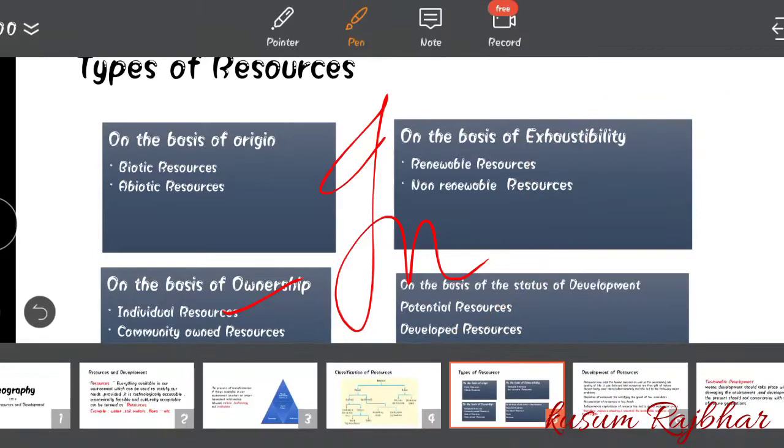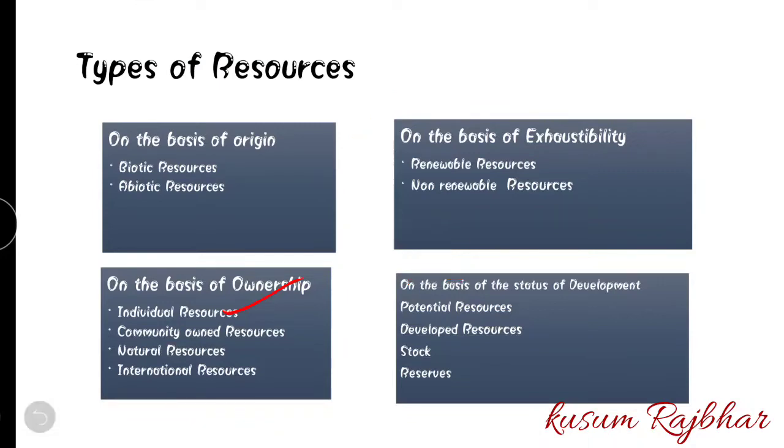Coming to the status of development. The status of development includes potential resources, developed resources, stock and reserve. Potential resources means, for example, that if an area has the potential for a resource, like Gujarat or Rajasthan has solar energy production capacity. Because more sunlight falls in areas like Rajasthan and Gujarat, we have solar energy resource potential.